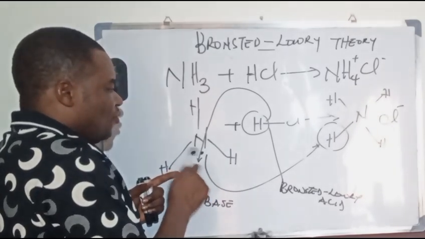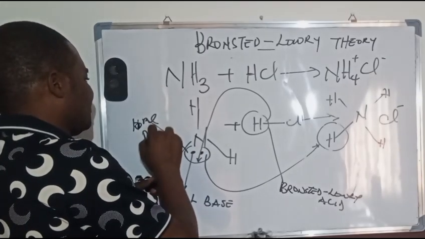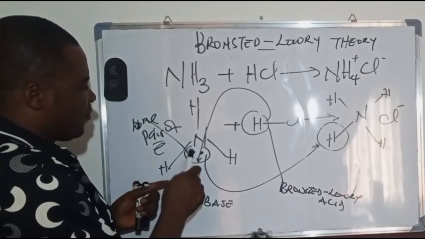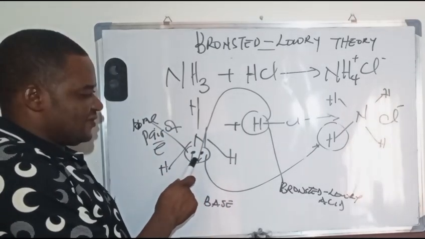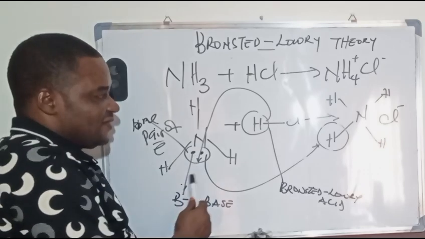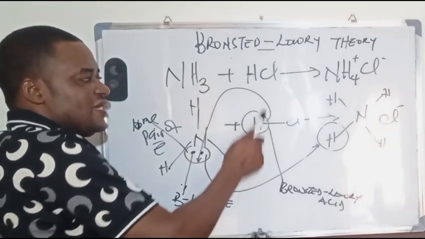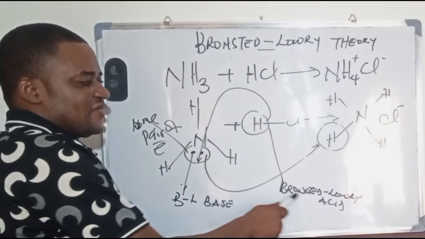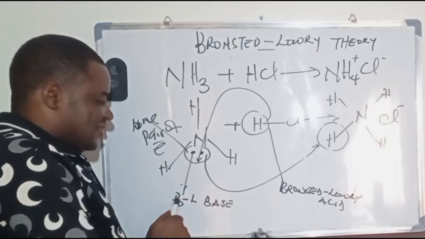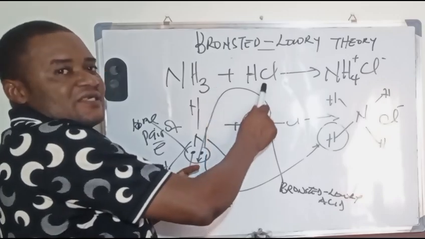Ammonia possesses a lone pair of electrons, and it also has the tendency of accepting the hydrogen ion, which is the proton. So since this donates, it is the Bronsted-Lowry acid, and since this accepts with the presence of a lone pair, it is the Bronsted-Lowry base. You can see that there is no water involved in this reaction.